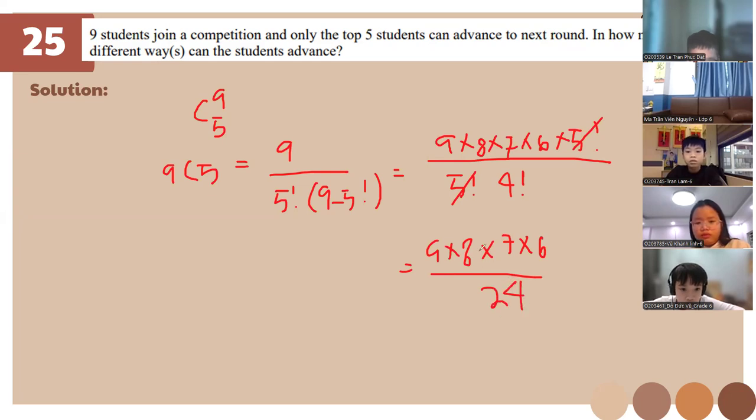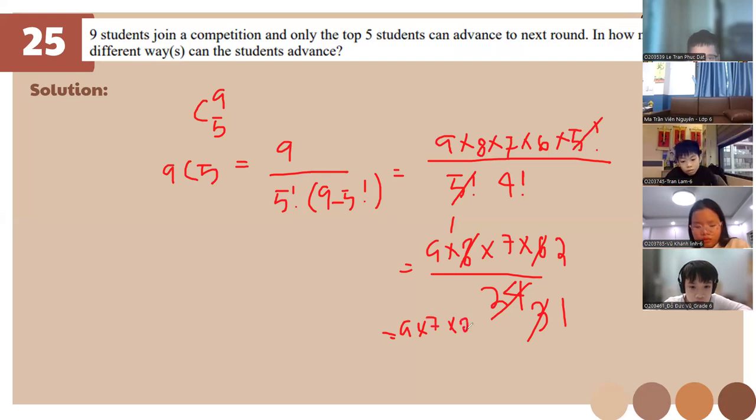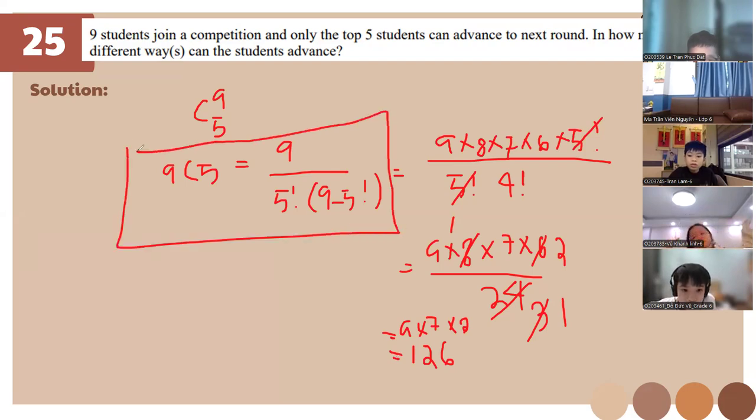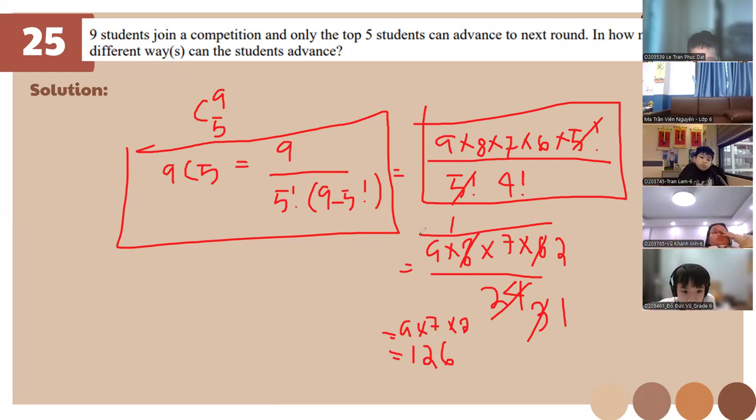The 6 and 24 cancel out, and the 8 and 24 also cancel out. So we have 1 over 3, then this becomes 2 over 1, so it's just 9. We'll be left with 9 times 14, which is 126. So the answer is 126. Easy breezy. Class, remember to cancel first, then simplify.